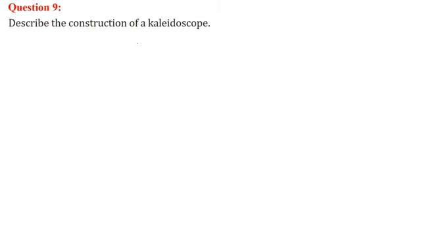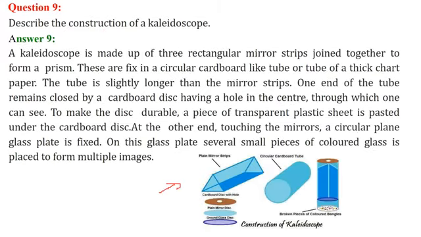Describe the construction of a kaleidoscope. This is a kaleidoscope. It is made up of, say, 3 mirror strips joined together to form a prism. This is a kind of prism, and these are fixed in a circular cardboard tube of thick chart paper, and this tube is somewhat larger than the mirror strip. So this one is larger than this strip. One end of the tube is closed by a cardboard disc. This is a cardboard disc having a hole in the center through which one can see, and to make the disc durable, a piece of transparent plastic sheet is pasted under the cardboard disc.